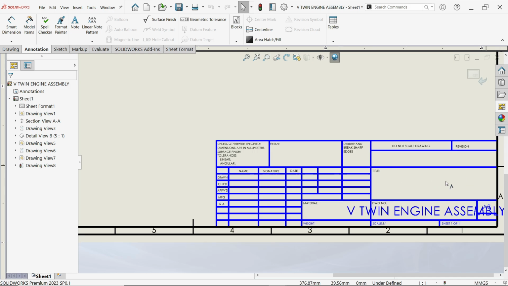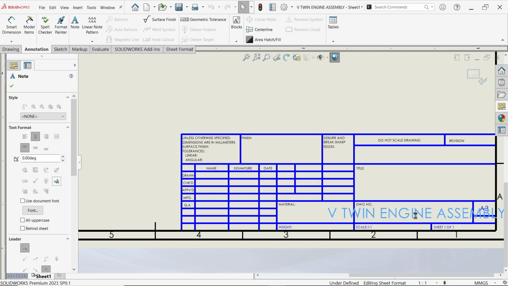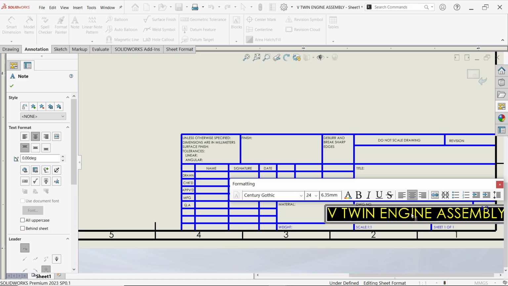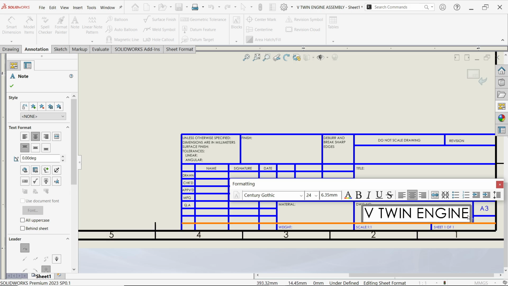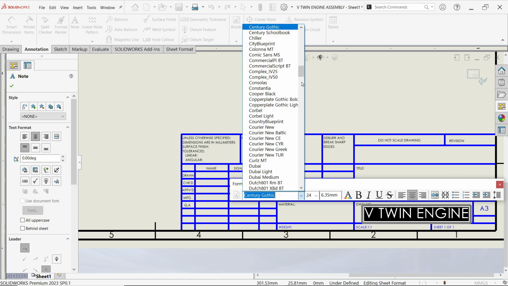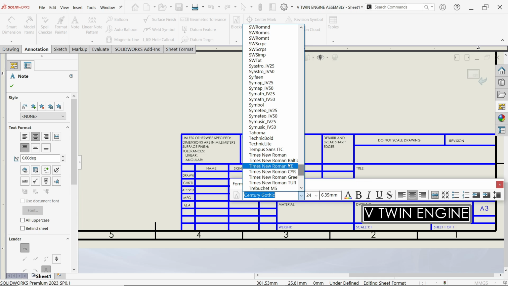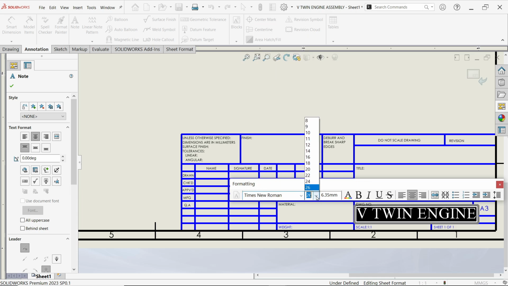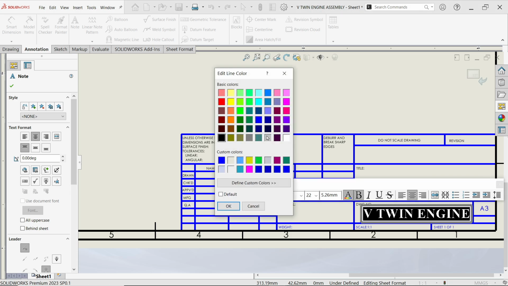Now I want to edit this, so double click on this drawing number. You can simply choose, let's say, engine or V twin engine. Now, if you want to change anything, just select this font. I'm going to select the same. Here, let's say 22, bold and red.